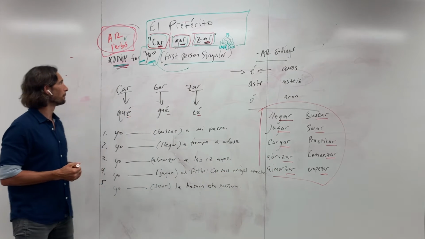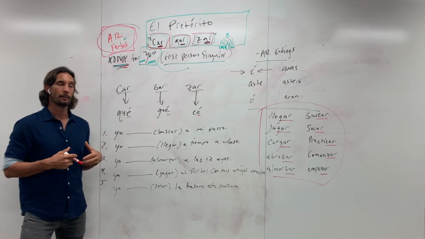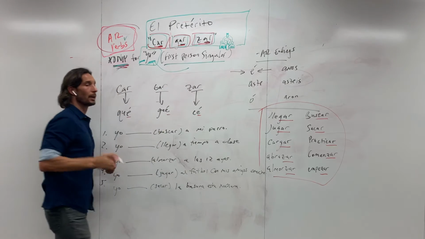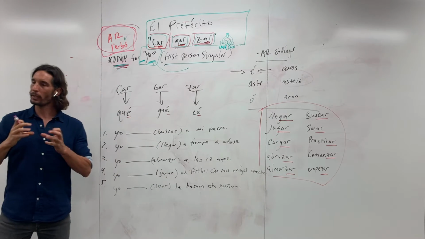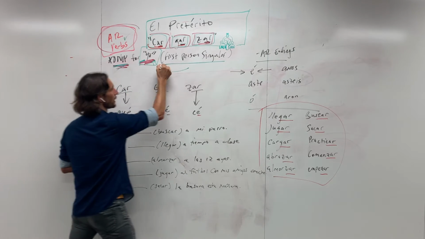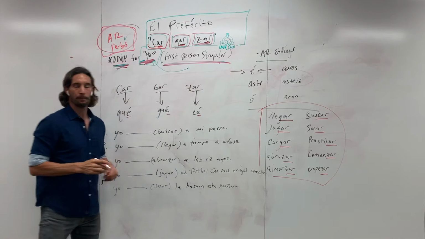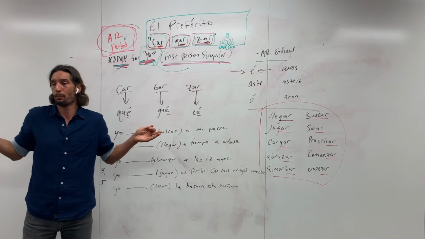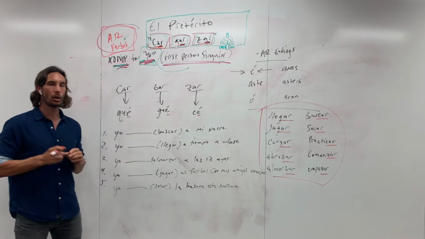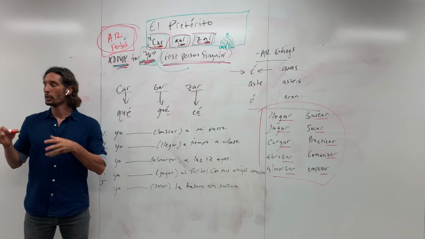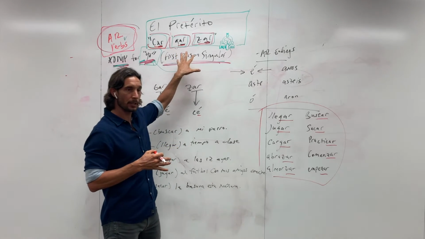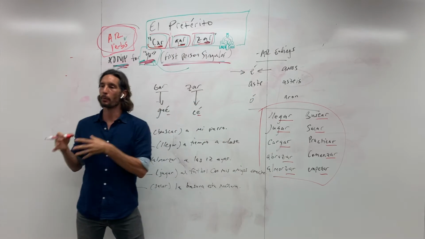And again, just so we're clear, it's verbs that end with CAR, GAR, and ZAR, and the only place that this change happens is in the yo form, right? And so that's the first person singular. Everything else is basically regular. And so we'll have a look at that too. But this is only related to yo, these specific types of verbs, car-gar-zar verbs in the preterite.